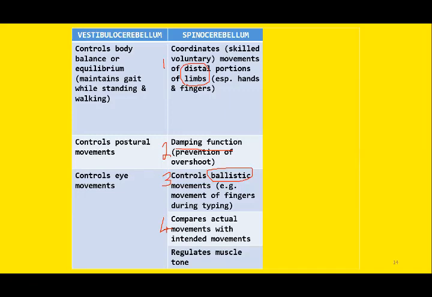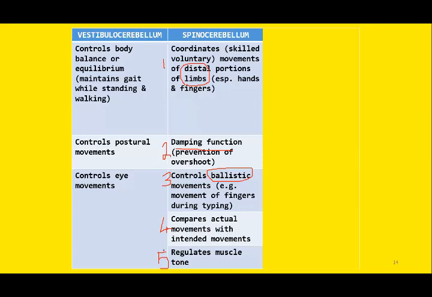By comparator function, we mean it compares the intended movement with the actual movement. And if there is any error in the actual movement, this portion will automatically send corrective signals to the cerebrum through the spinal cord, and the movement will be corrected. This is known as the comparator effect. And the fifth and the last function of spinocerebellum is regulation of muscle tone, skeletal muscle tone. By muscle tone, we mean partial state of contraction of the muscle even at rest.